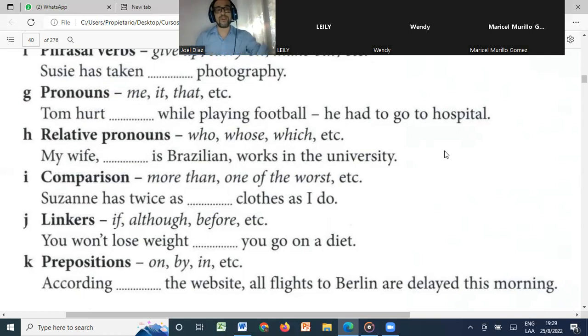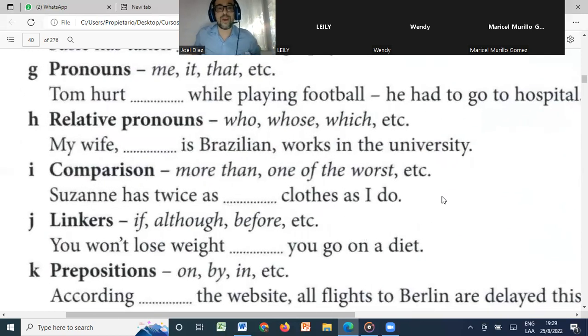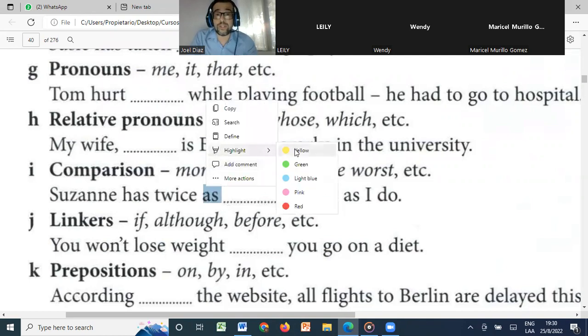Here, for example, who wants to do this one here? Suzanne has twice as... In this case, we already have the comparison, right? It's "as" and "as" here, but we just need to fill it out. So how can you fill out this comparison? Because it's already here, right? We have "as" here. Remember, that's another way to compare.